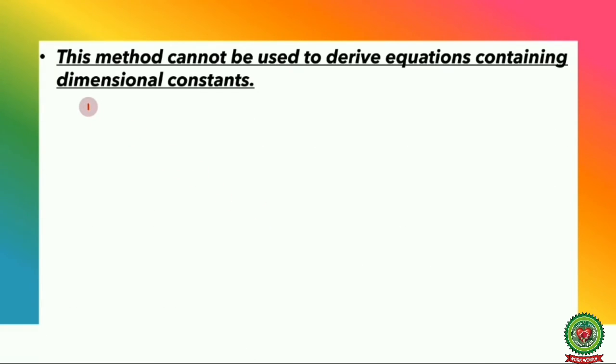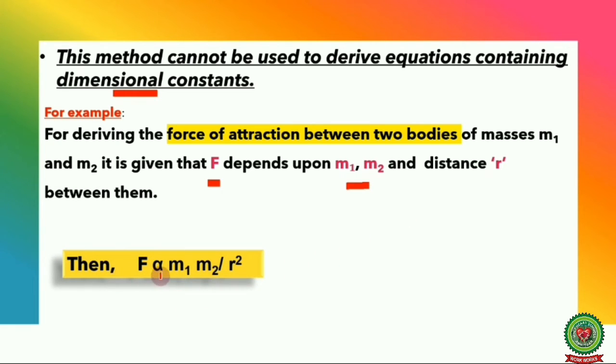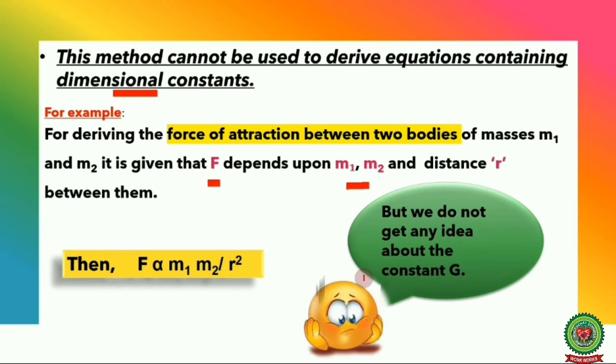Next limitation is, this method cannot be used to derive equations containing dimensional constants. For example, for deriving the force of attraction between two bodies of masses m1 and m2, it is given that F depends upon m1, m2 and the distance r between them. Then we get that F is proportional to the product of masses and inversely proportional to the square of the distance between them. But we do not get any idea about the constant capital G, which is the universal constant. So this is also a limitation of dimensional analysis.